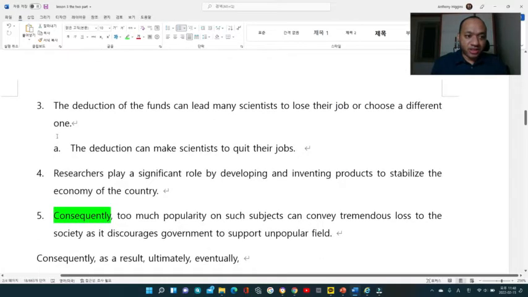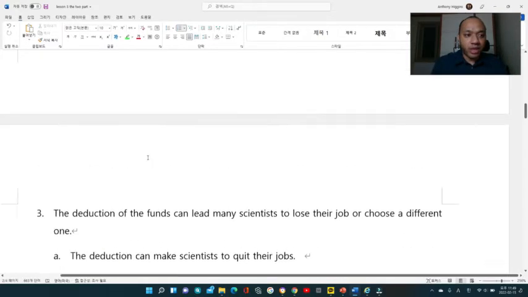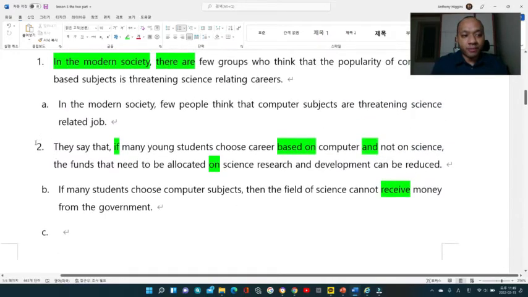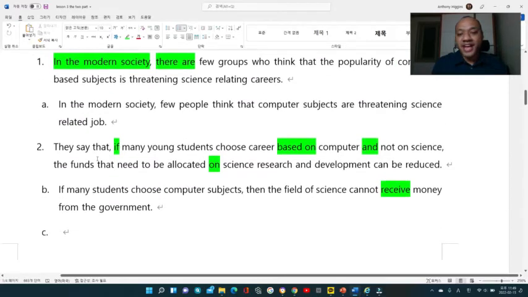And then the third sentence, it would say the reduction of the funds can lead many scientists to lose their job or choose a different one. All right, and the reduction can make scientists quit their jobs. This is the easier way of saying it. And then the fourth sentence, researchers play a significant role by developing and inventing products to stabilize the economy of the country.